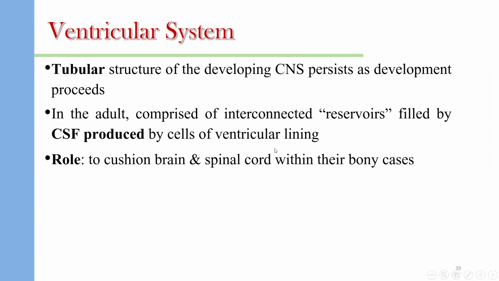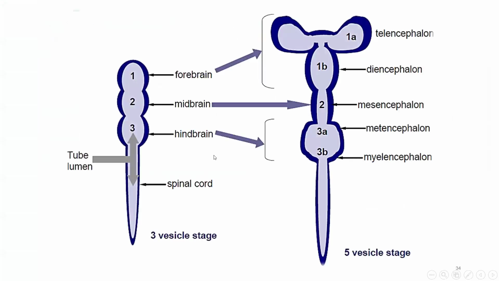This CSF and the spaces inside the neural tube act as a cushion and prevent trauma to the brain and the spinal cord from their bony cases. The three brain vesicles and the caudal part, that is the spinal cord, all have cavities inside them.